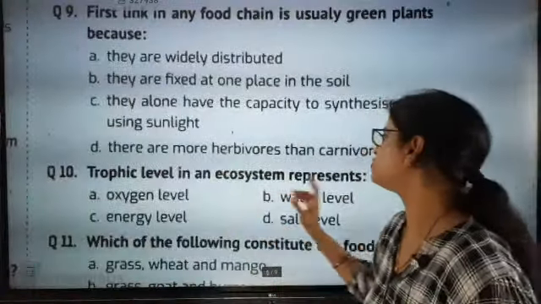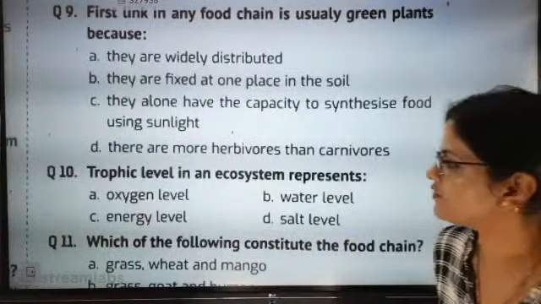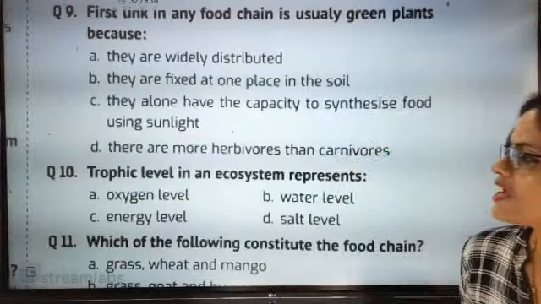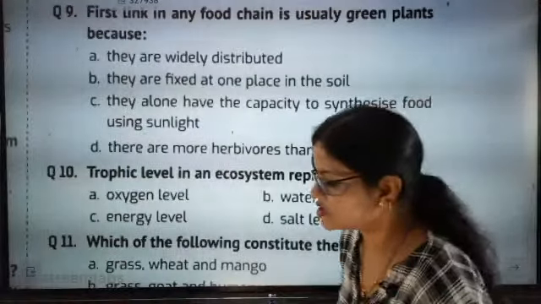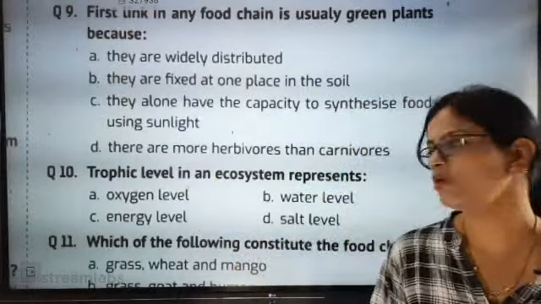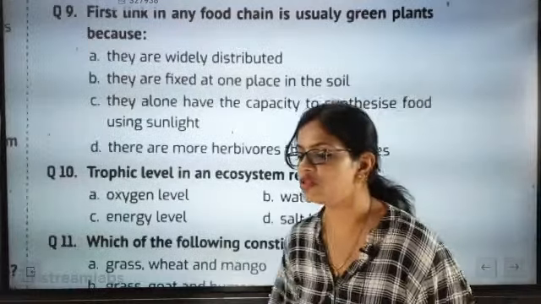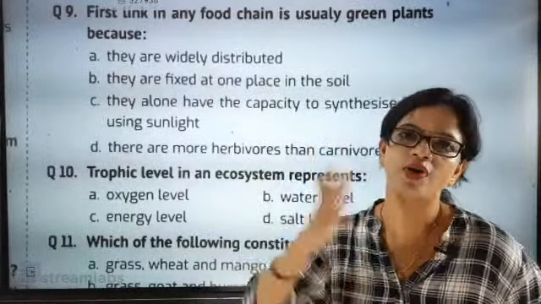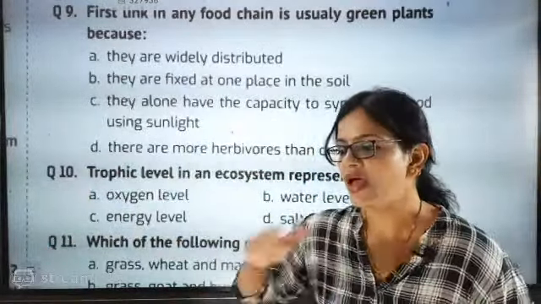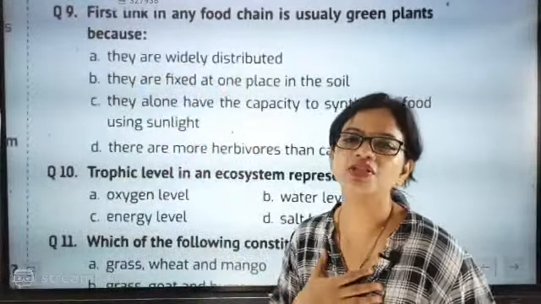Trophic level in an ecosystem represents oxygen level, water level, energy level or salt level. Trophic level in an ecosystem is exactly representing what? Oxygen level? No. Water level? No. Salt level? No. Energy level. We know that the energy transfers from one organism to another organism and they have made exactly one level and that level is constituted as trophic level.